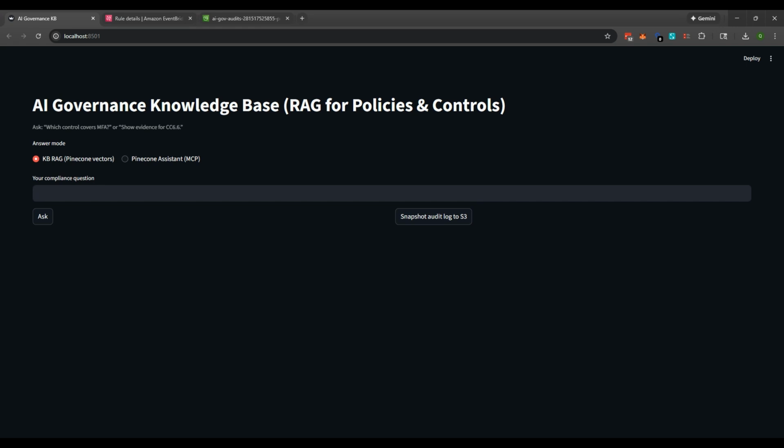This is my AI governance knowledge base. It's wired into Pinecone for vector search, S3 for evidence, and a Pinecone Assistant via MCP for deeper context. Now, I have two modes here that I'm going to demonstrate for you. One is a RAG demonstration mode, and the other is the MCP demonstration mode using a Pinecone Assistant.